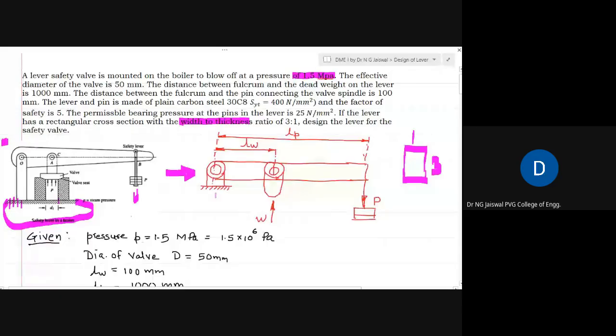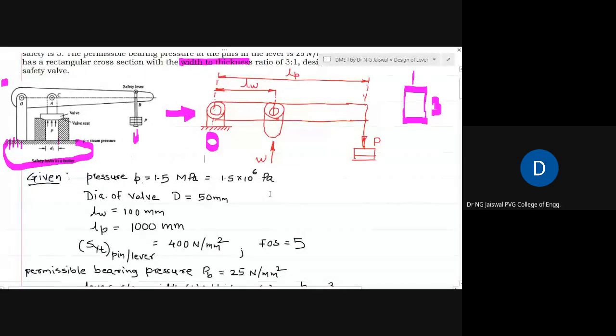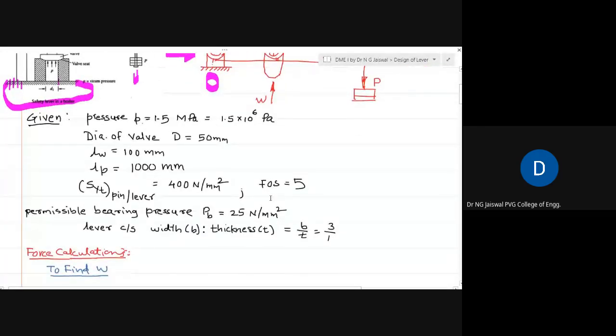Since this is the fulcrum end, say the O end, you can always take the equations of equilibrium. While solving, I have just mentioned the given data. This is all given data, which we have now discussed, so you don't need to read it again.